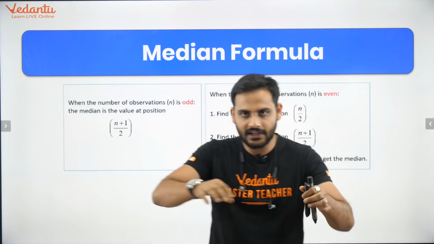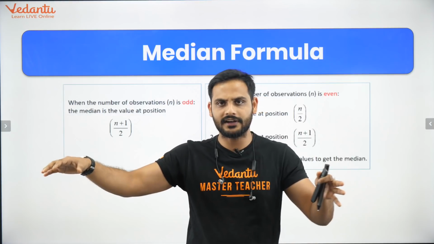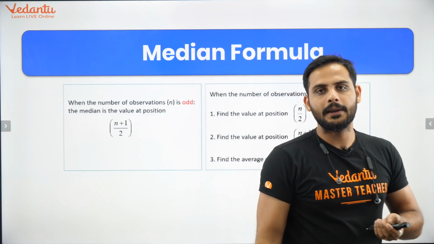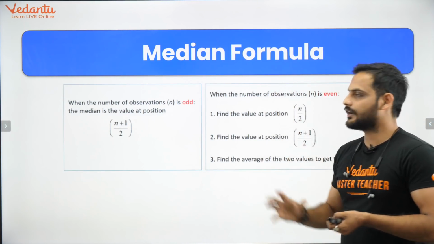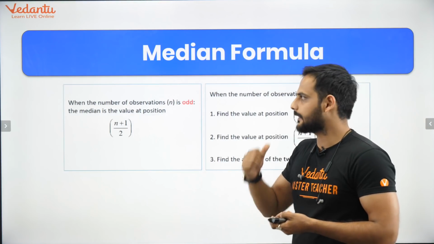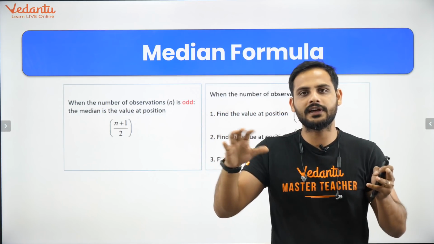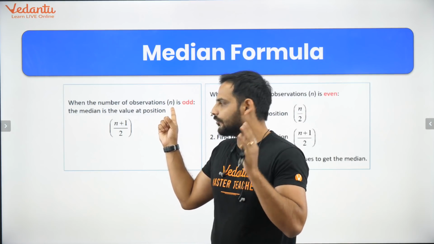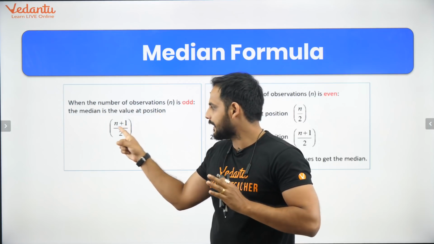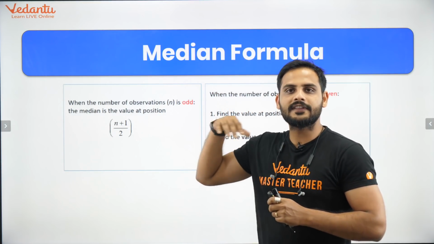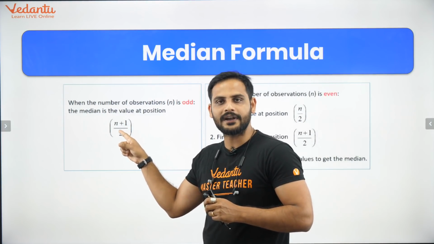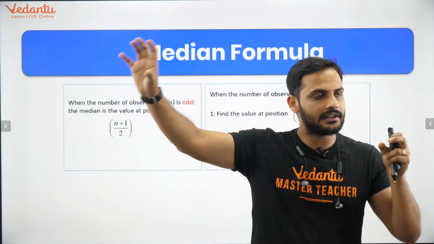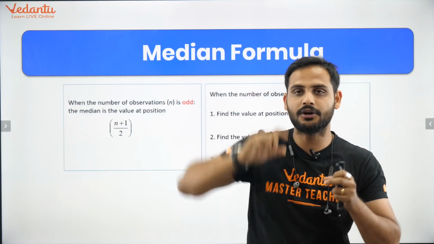That means if you arrange all that data in ascending or descending order, whatever value will be present in the middle, that value will be called your median. Whenever you need to find the median for ungrouped data, arrange all those values in ascending or descending order. If there are n values and n is odd, the middle value will be the (n plus 1) by 2th. Suppose there are 19 observations, so 19 plus 1 is 20 divided by 2 is 10. So upon arranging them in increasing or decreasing order, the 10th observation will be your median.